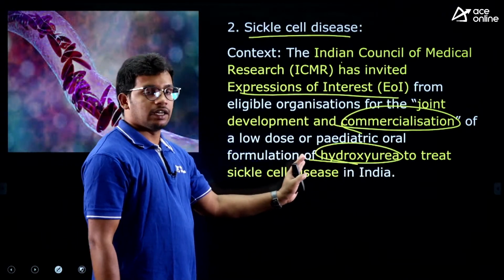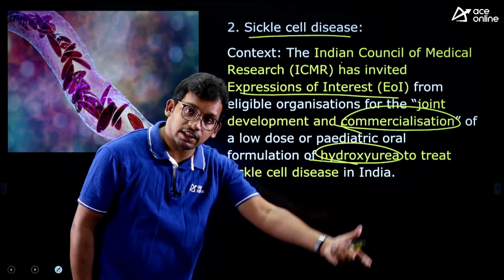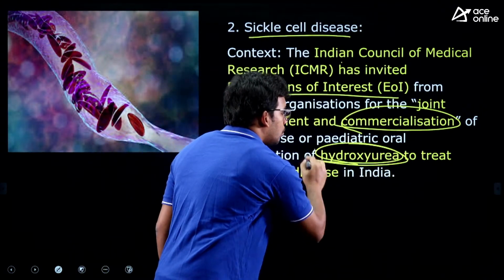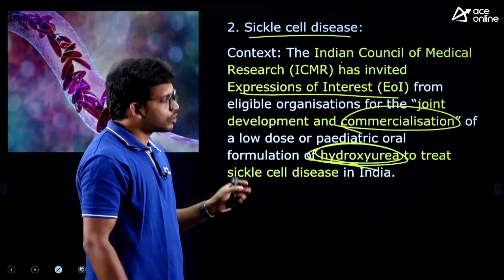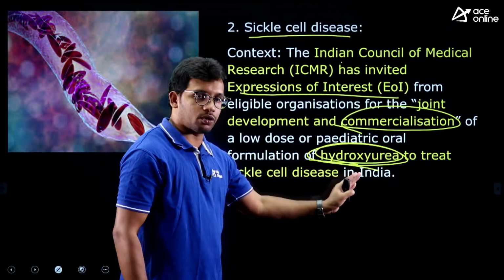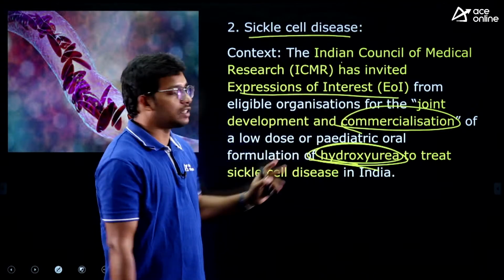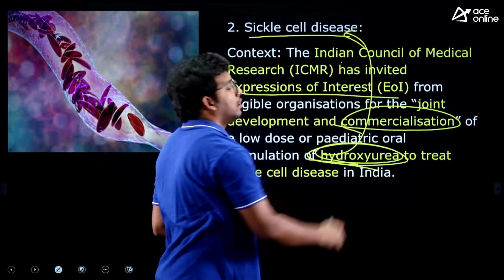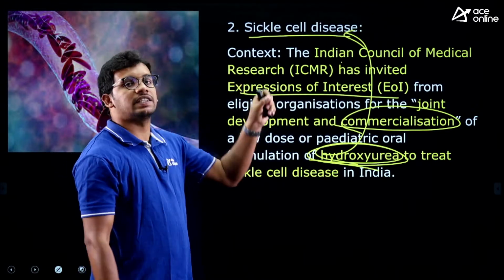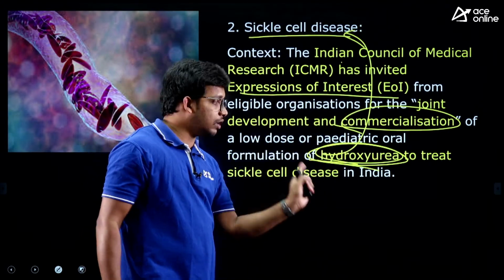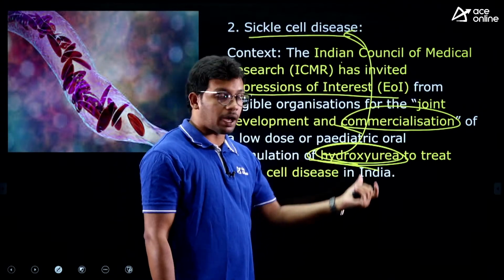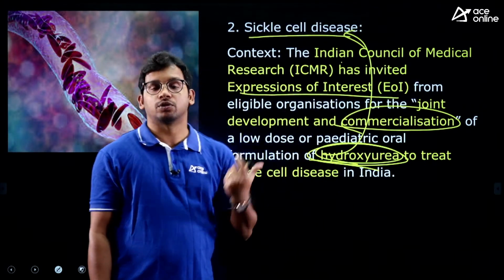So the context is that the ICMR has asked organizations to commercially produce hydroxyurea, the medication. We will understand what hydroxyurea is and what sickle cell disease is. This is a medicine for managing or curing sickle cell disease. Now ICMR wants to produce it in a commercial manner to tackle sickle cell disease. So that is the context.